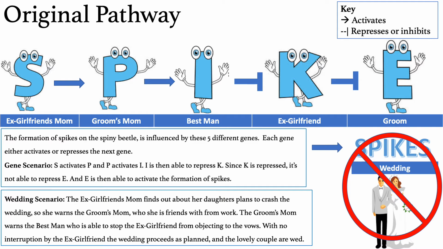I will be using a hypothetical story of a wedding to explain the pathway, with each letter representing a person. S is the ex-girlfriend's mom, P is the groom's mom, I is the best man, K is the ex-girlfriend, and E is the groom. You can see each gene's respective roles underneath it on the screen.